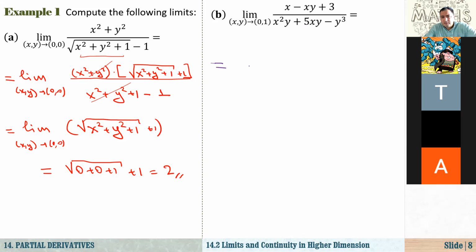So this limit is equal to: in the numerator, 0 minus 0 times 1, it is 0, plus 3. In the denominator, 0 times 1 is 0, 5 times 0 times 1 is 0, minus 1 cubed is 1. So the result is equal to negative 3.